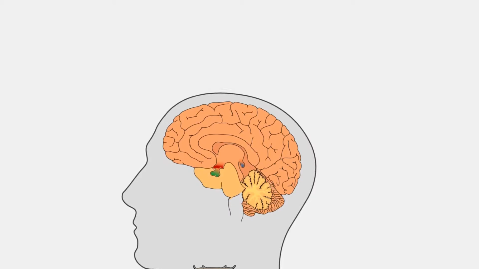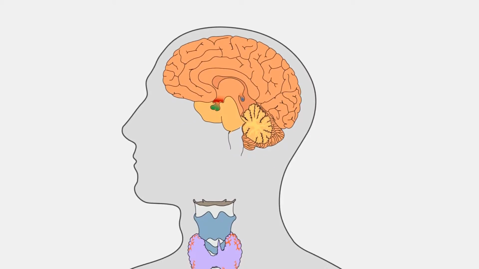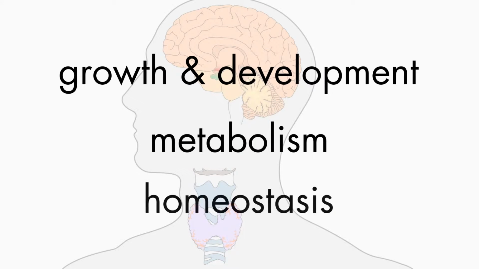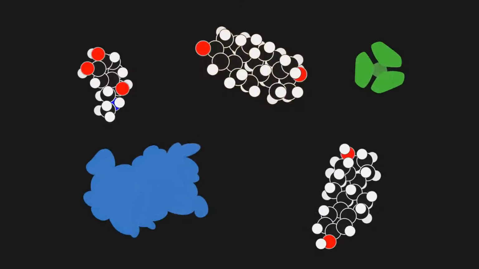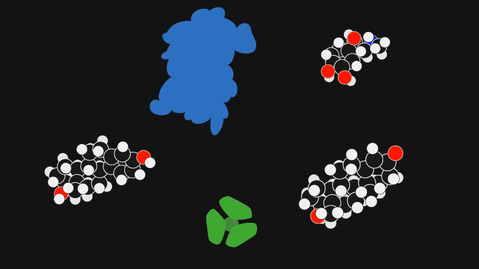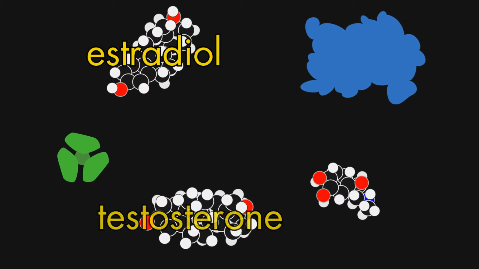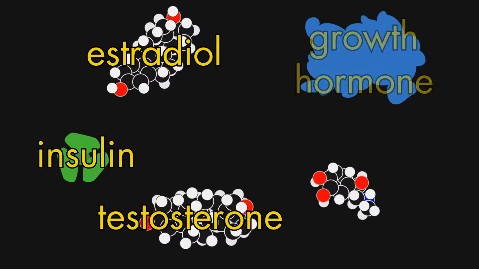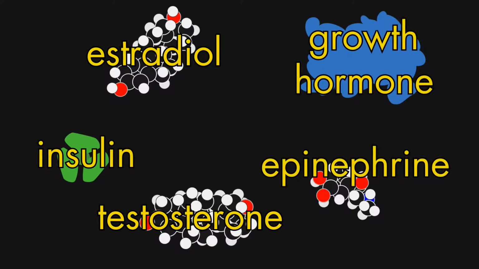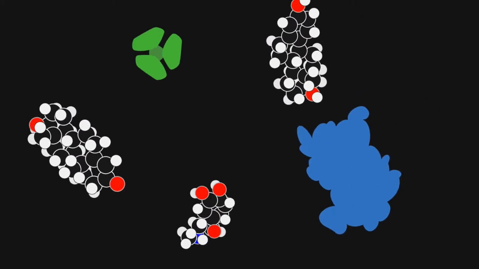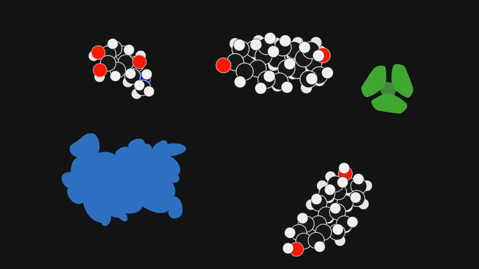The endocrine system controls a number of important functions throughout the body, including growth and development, metabolism, and homeostasis. There are many different hormones in the body, and each is responsible for different functions. Estradiol, testosterone, insulin, growth hormone, and epinephrine are just a few examples of hormones. Although they are involved in different functions of the endocrine system, hormones work in a similar manner.